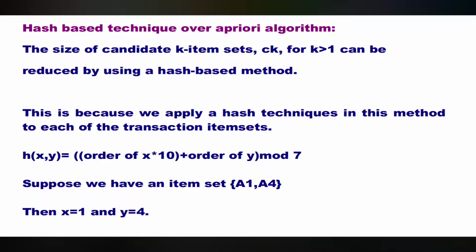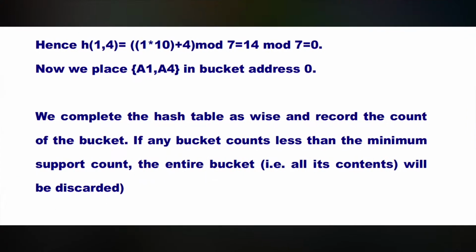Suppose we have an item set a1 comma a4, then x is equal to 1 and y is equal to 4. Hence, h of 1 comma 4 is equal to 1 multiplied by 10 added with 4, modulo 7, which is equal to 14. So, mod of 7 is equal to 0. Now, we place a1 comma a4 as a set in a bucket address called 0.